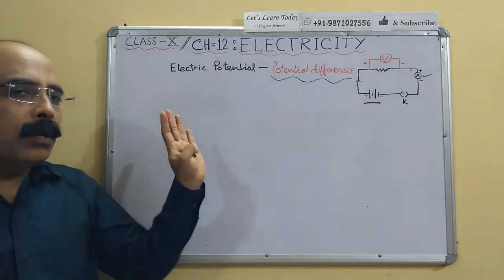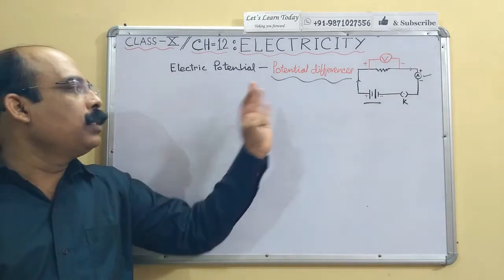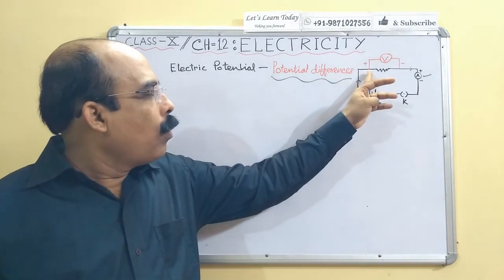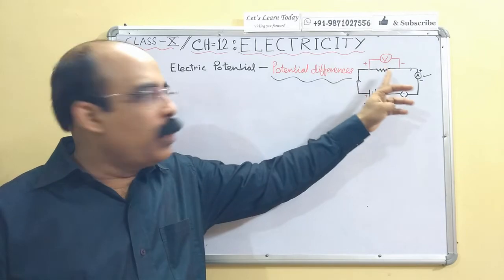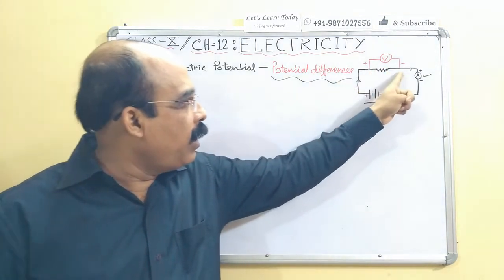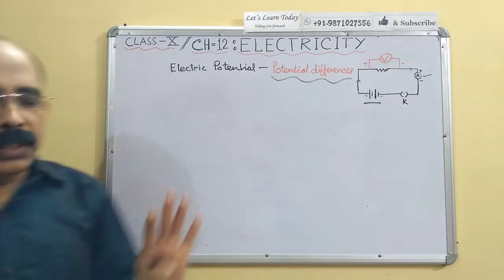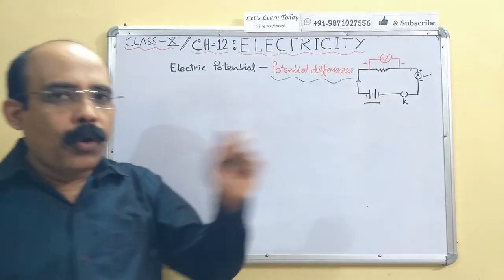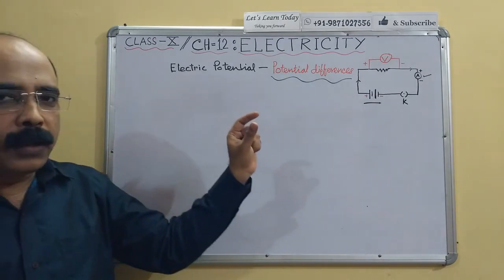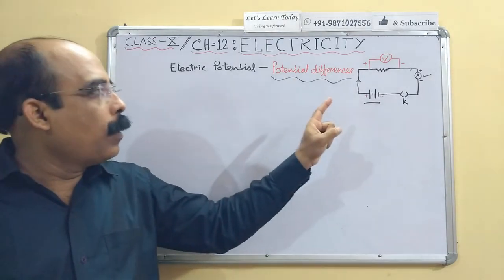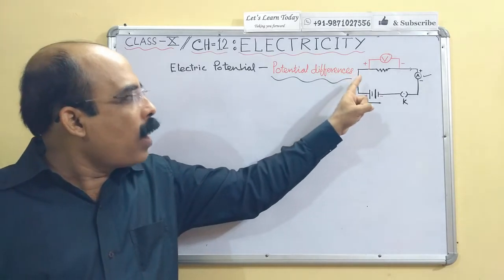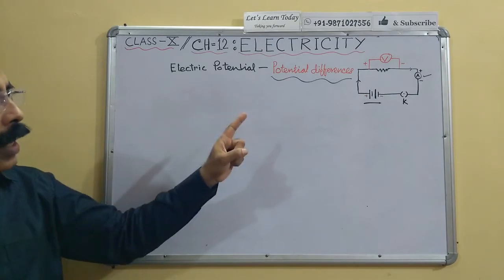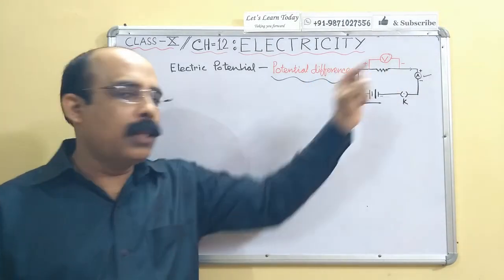From this we can conclude the definition of potential difference: the potential difference between 2 points, suppose here and here, these are the 2 points, in a circuit where some current is there, is the work done to move one unit of the charge from one point to another point.